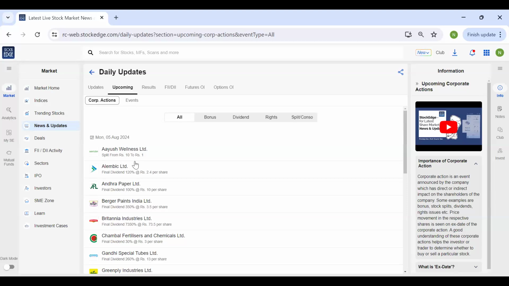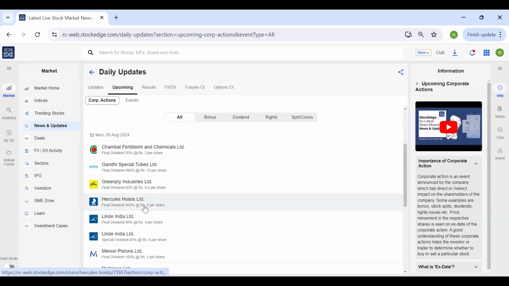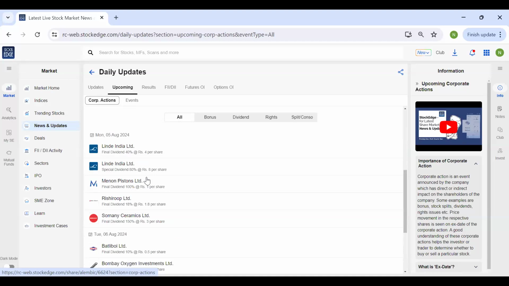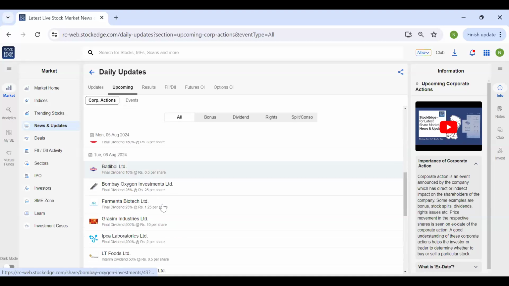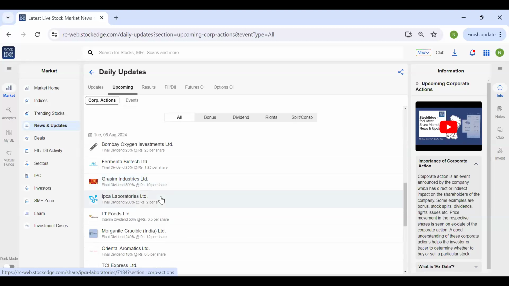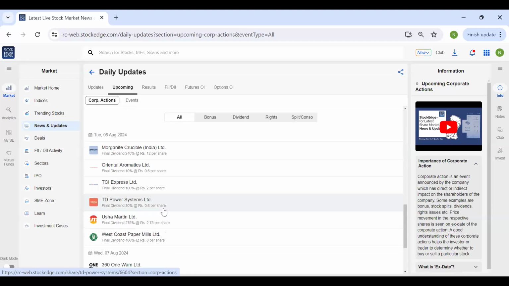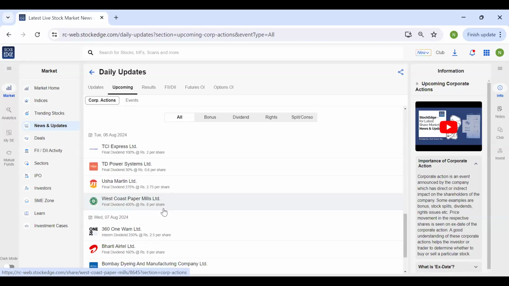So if you see today, these were the stocks that were either trading ex dividend, I think, and also trading ex split. So if you look for tomorrow, then we can see that there are a few stocks. This is Gradsum will be trading ex dividend, IPCA, LT Foods. These will be trading ex dividend. And let us see. So tomorrow there are only ex dividend stocks.